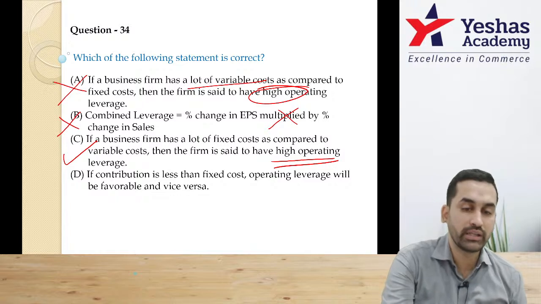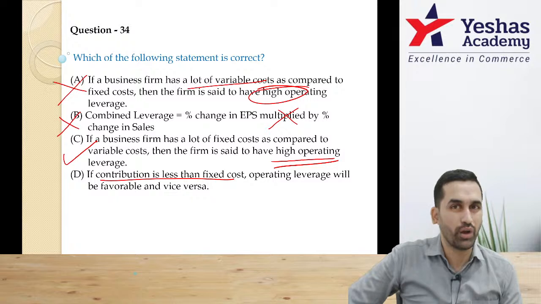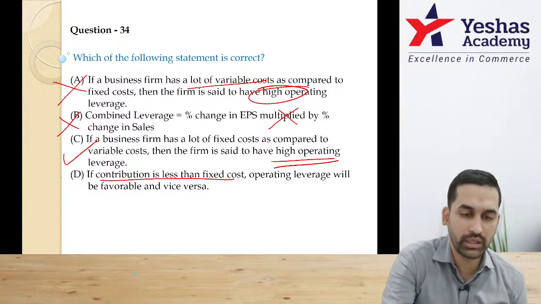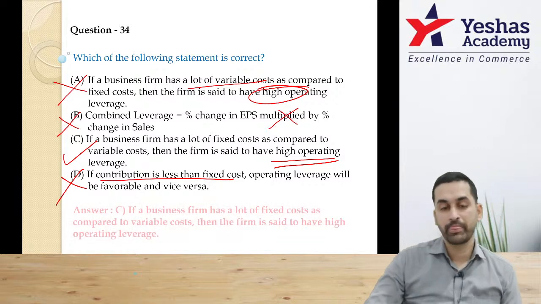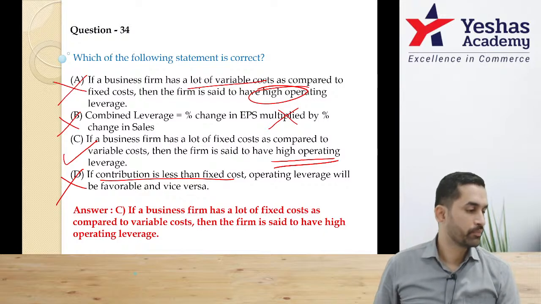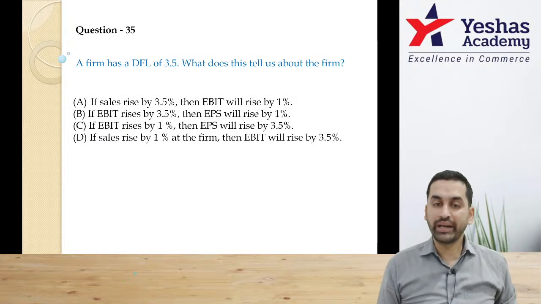If contribution is less than fixed cost, guys, if contribution is less than fixed cost, you are in loss. Then operating leverage will be favorable, and no, that can't be correct. Option C is the correct answer. Yes, sir.